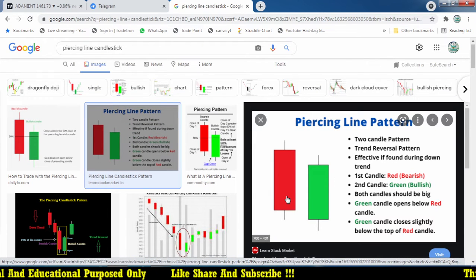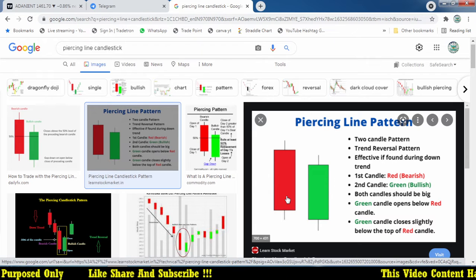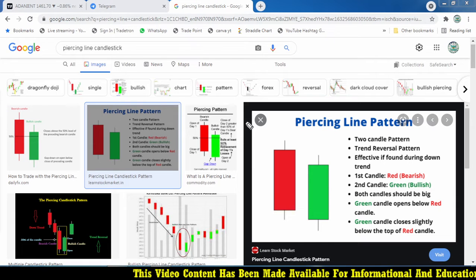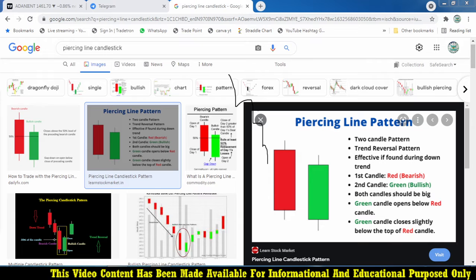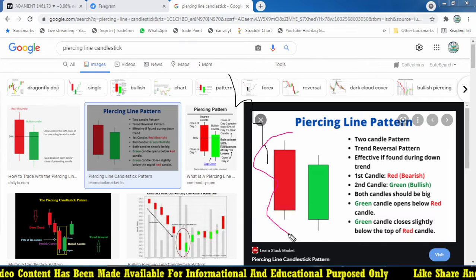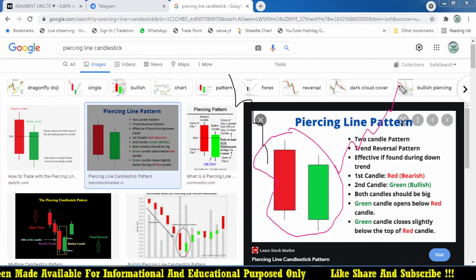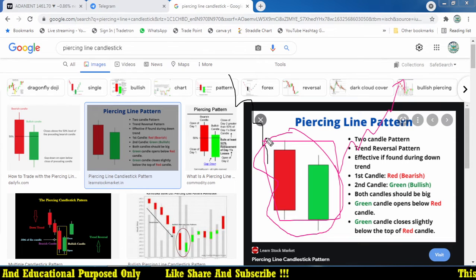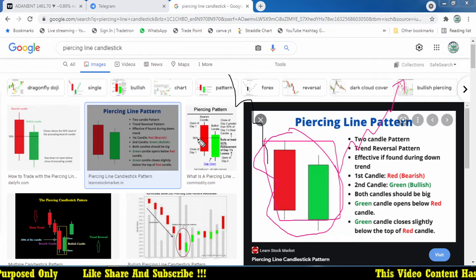We have continuation candlestick patterns too, but here we are focusing on a trend reversal. The market keeps on moving down, so the previous trend should be down. Whenever we find this kind of pattern, there is a possibility of reversal, and we try to buy at a lower level of the market. That is the concept which we have created.